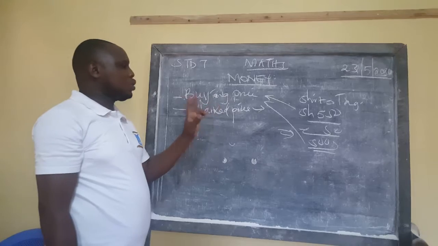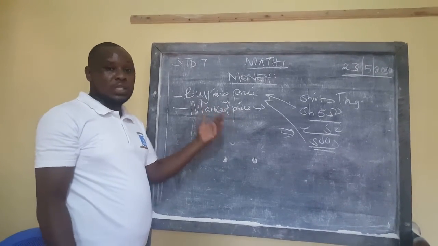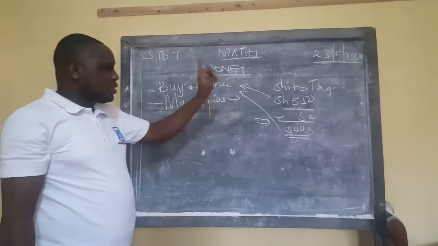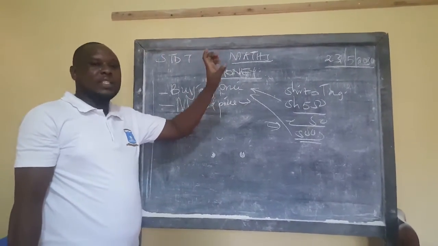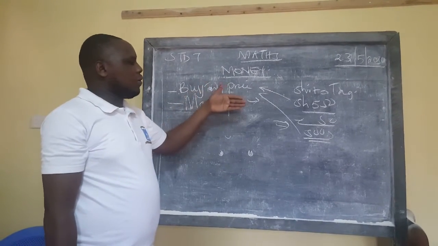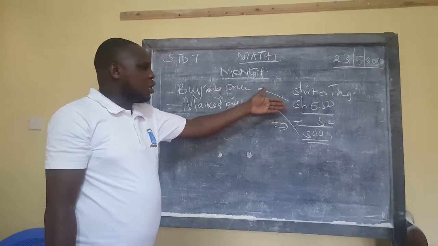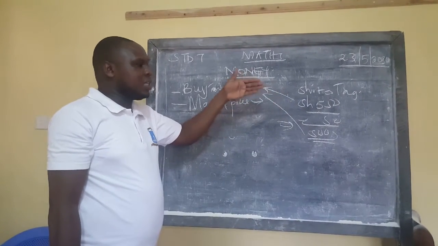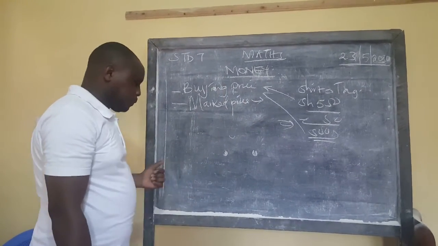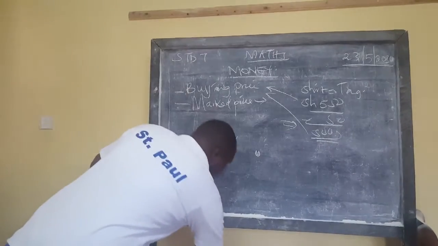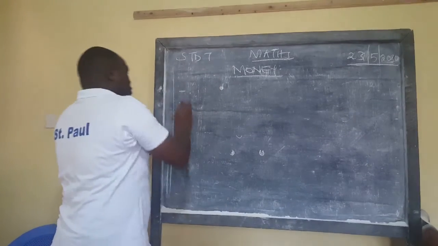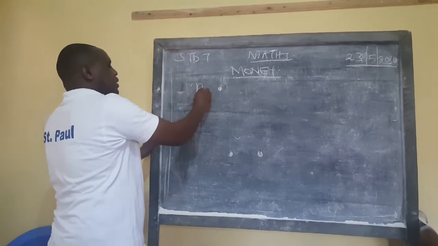So buying price may be in two ways: when the discount is not given and when a discount is given. But market price is whatever you find tagged on that shirt. Then buying price can come as a result of buying at the same price that was found on the shirt, or when it is reduced to a certain amount, you still buy it. That will also be buying price. So maybe you bought something, the buying price.